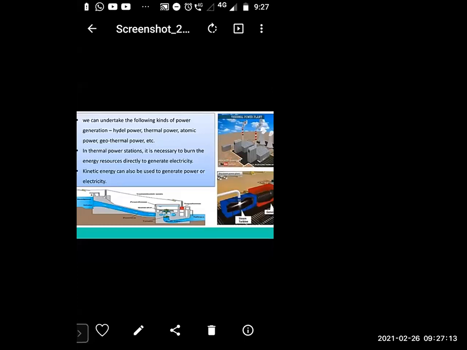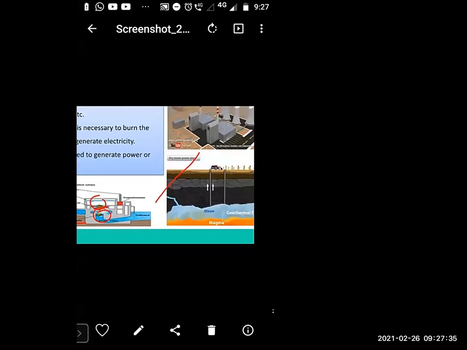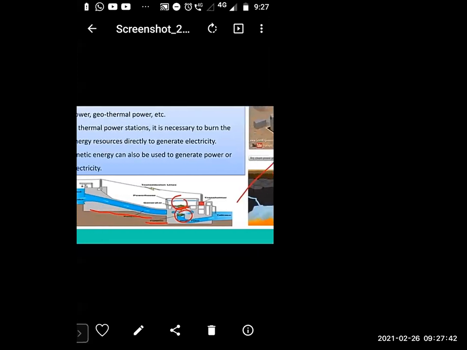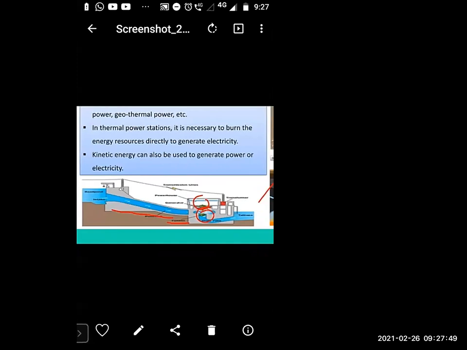So observe this picture, dear students. In thermal power, the coal is used.